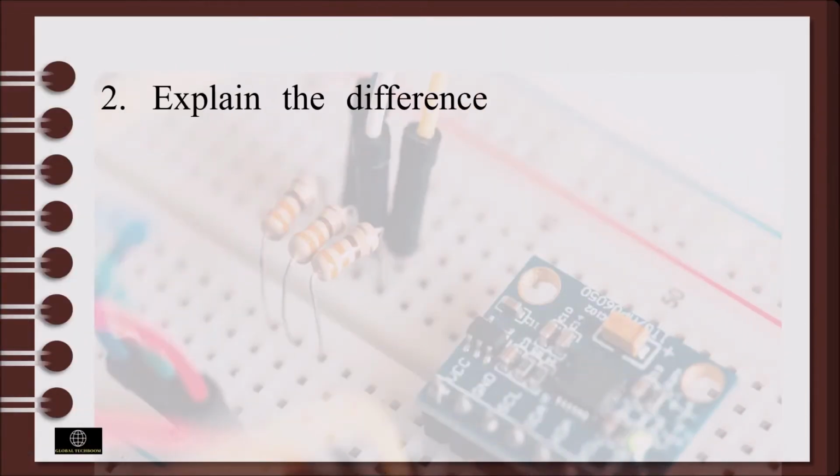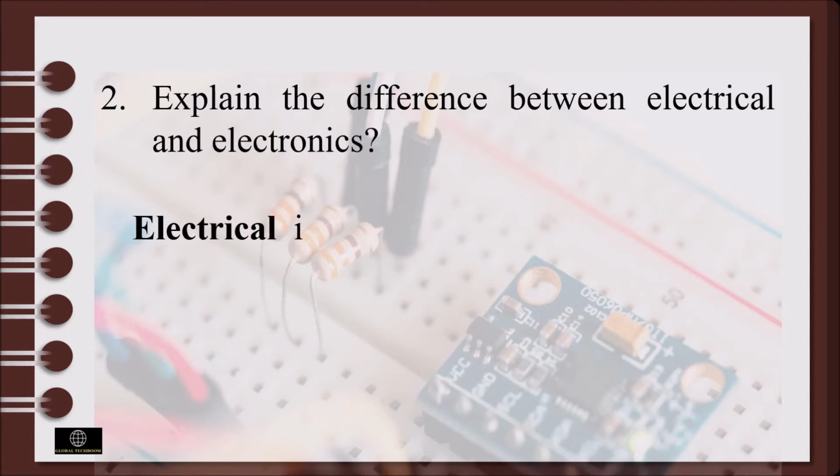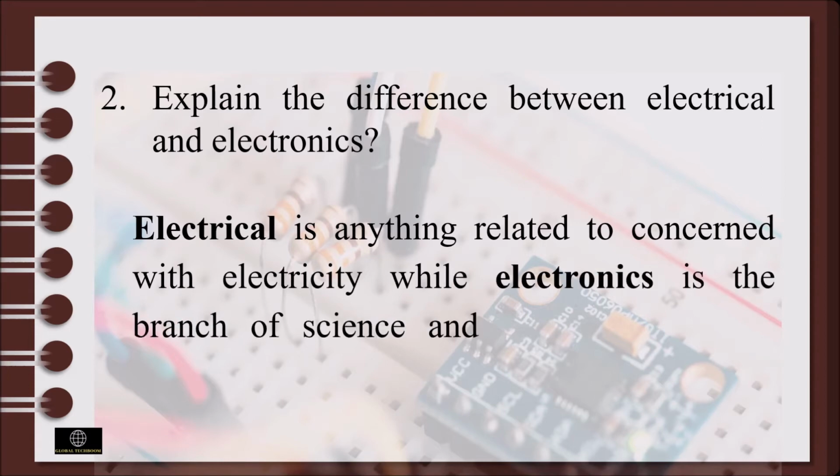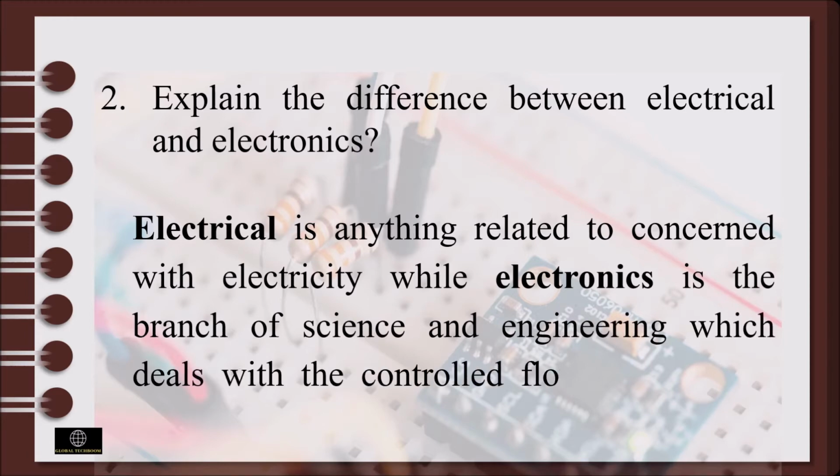Explain the difference between electrical and electronics. Electrical is anything related to or concerned with electricity, while electronics is a branch of science and engineering which deals with the controlled flow of electrons through vacuum, gases or semiconductor.